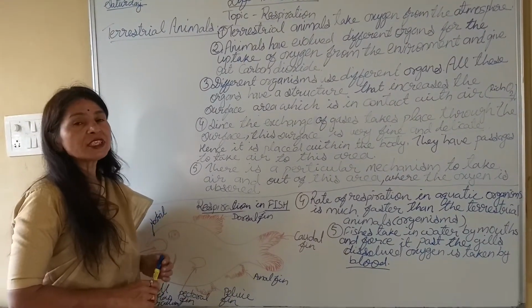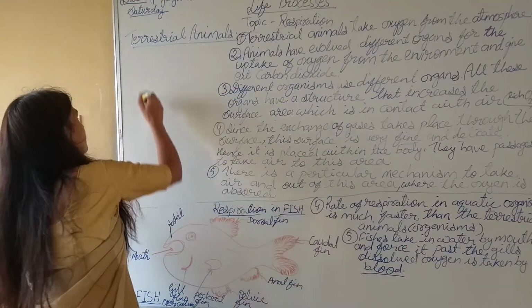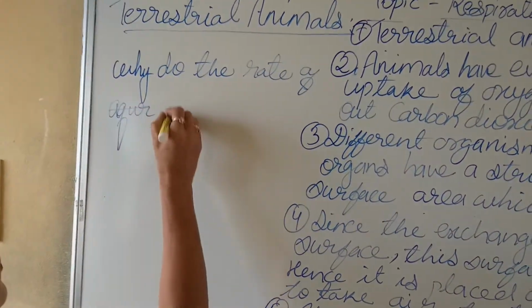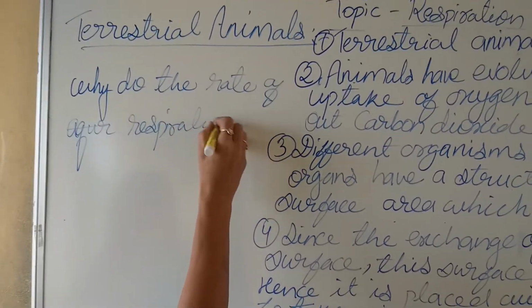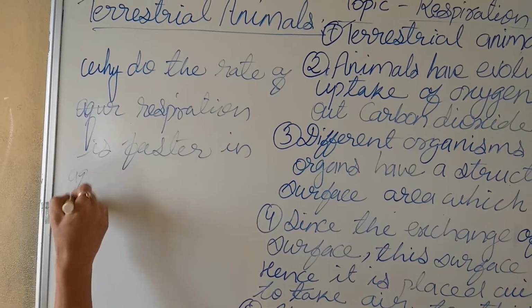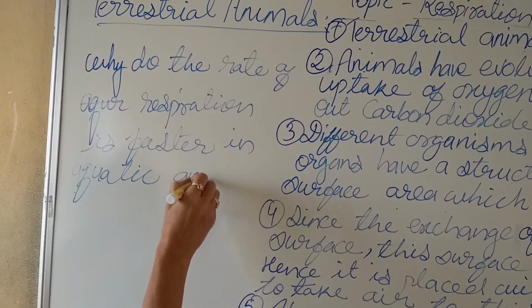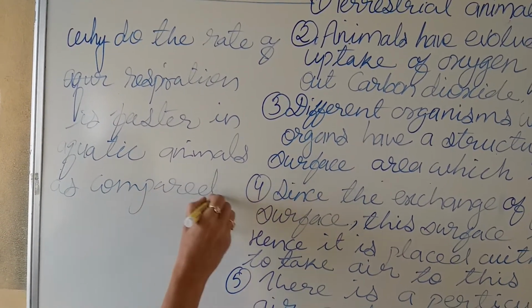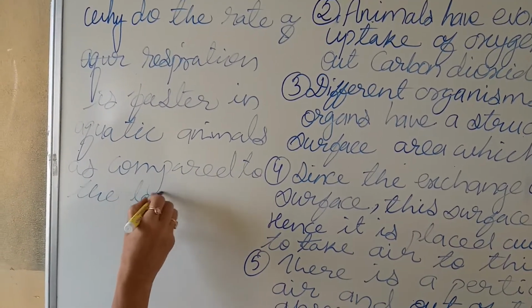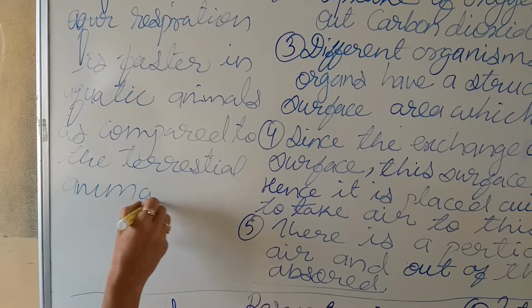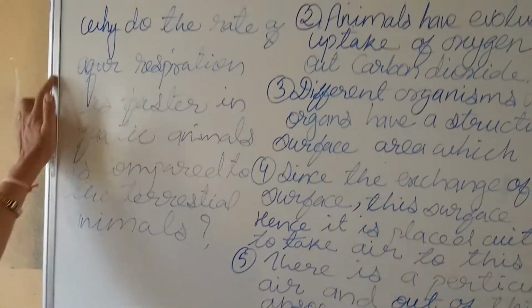Okay. Then one more question, a critical thinking question: why is the rate of respiration faster in aquatic animals as compared to terrestrial animals? It is a critical thinking question, it should be done.